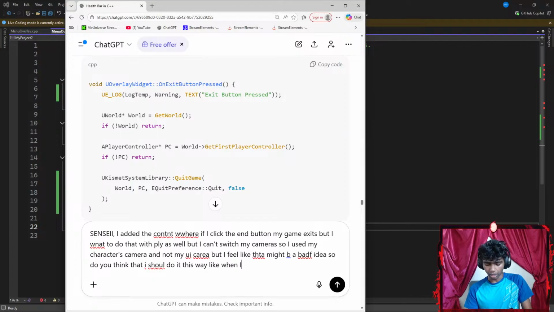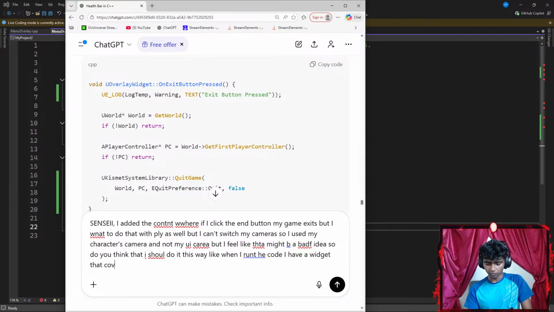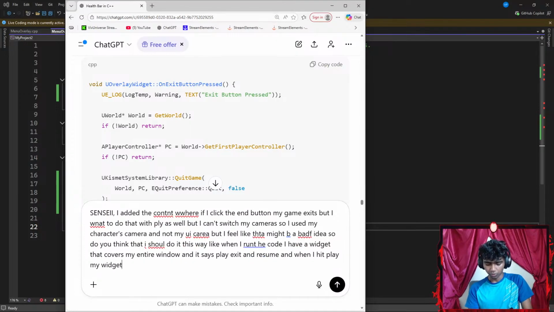When I run the code, I have a widget that covers my entire window, and it says play, exit, and resume. And when I hit play, my widget disappears and I have access to my entire game.